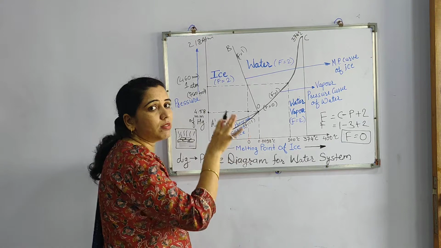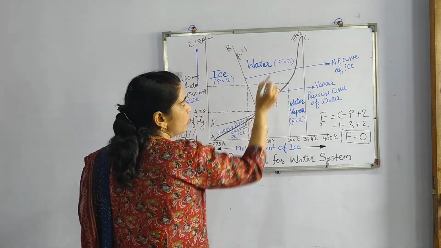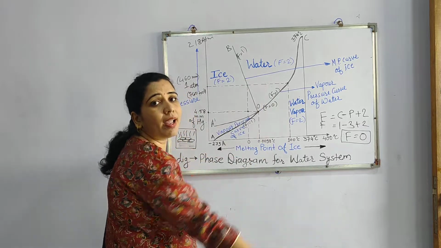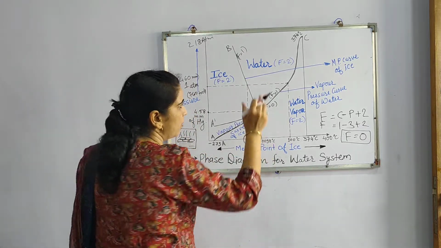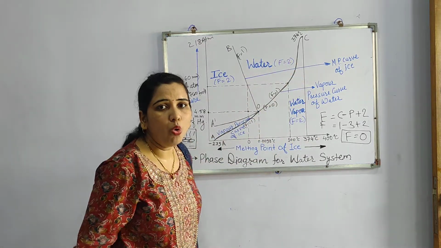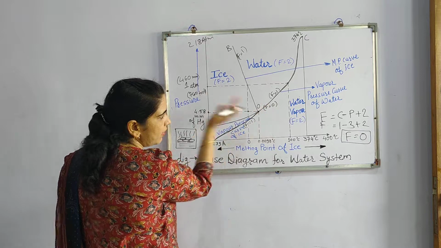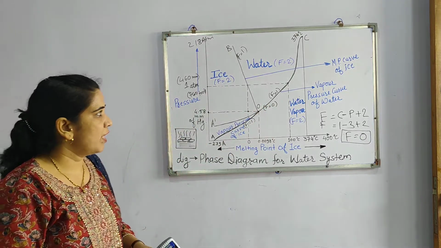And after that some areas are also bifurcated, like AOC, just below the OC line. Then BOC, in between BO and OC. Then BOA, on the left-hand side.